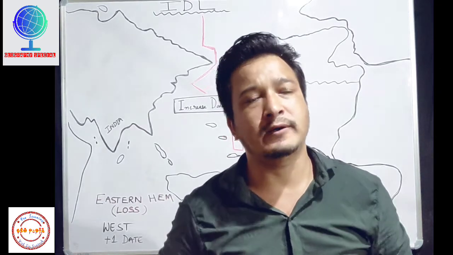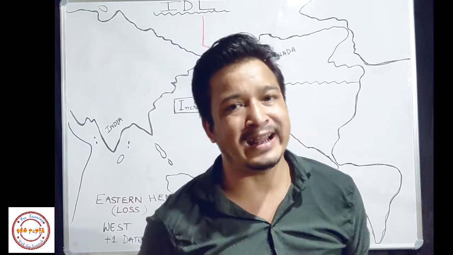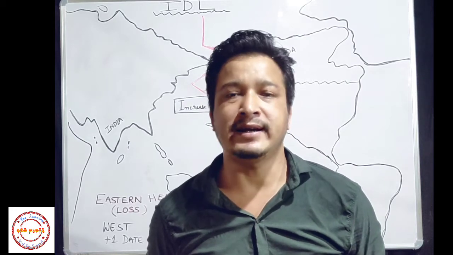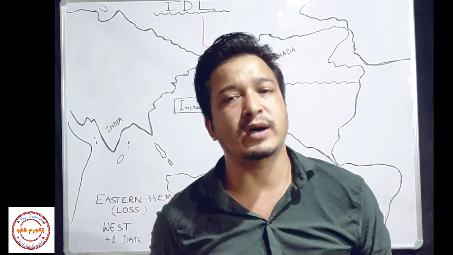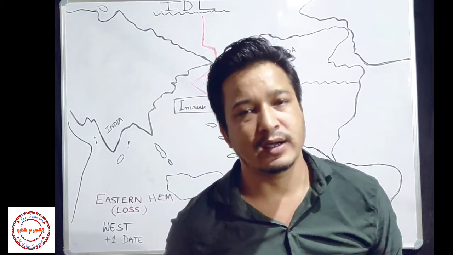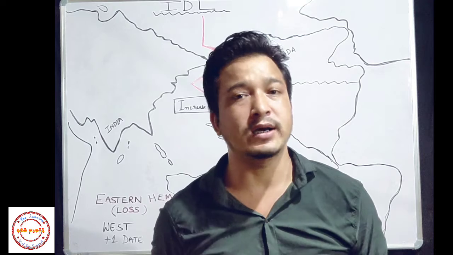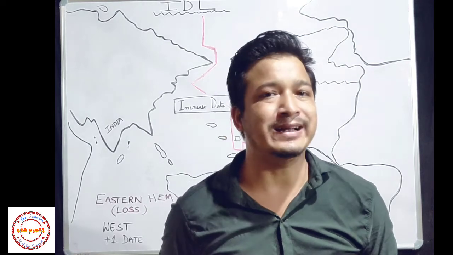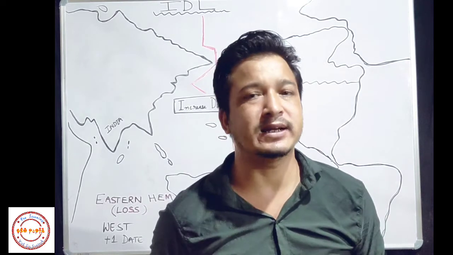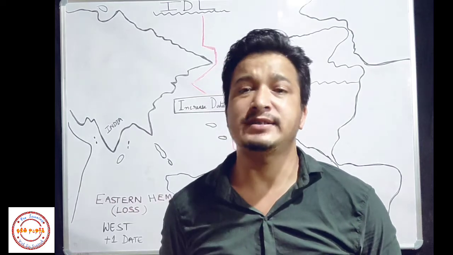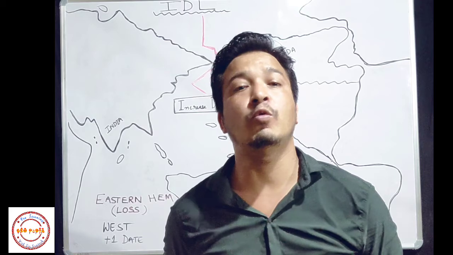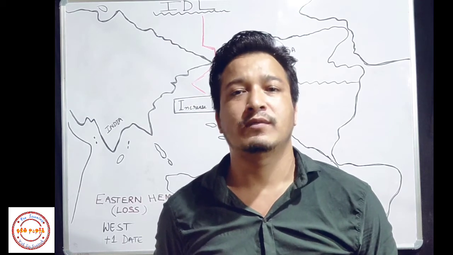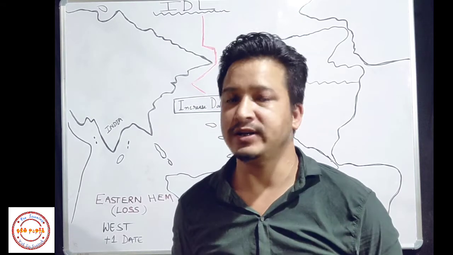You know the great navigator Ferdinand Magellan, right? When he was on his voyage for circumnavigating the world, on the way he was killed in the Philippines, and his crew members reached back to Spain, from where they had started their journey or voyage.